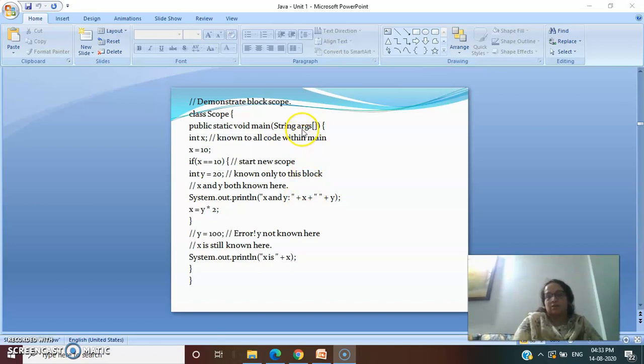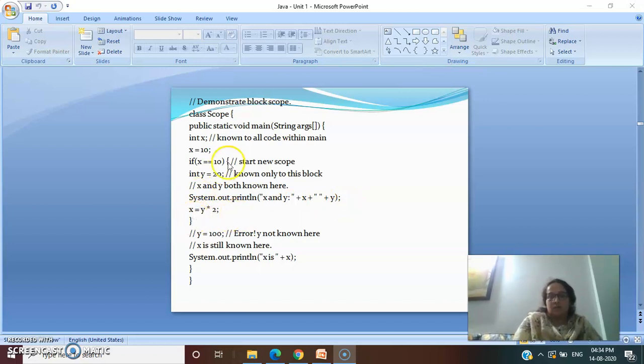This args is string type, so it will ask you for the variables to be of string type. x and y you have declared as integer, but you have to print them in the form of strings only, because it will be stored in this args array. Therefore we have used the concatenation operator, plus x plus this inverted commas is for space plus y. And then x is equal to y into 2.